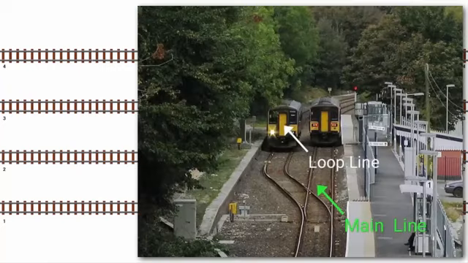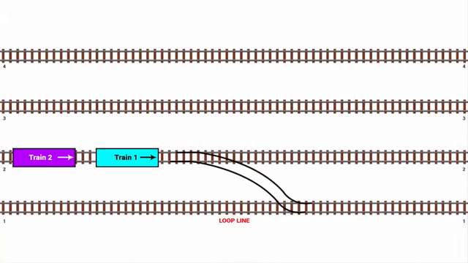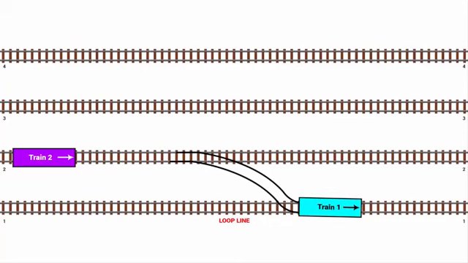There were 4 tracks. Let's name them 1, 2, 3, 4. The first track is the loop line. Now what is a loop line? Basically you can think of this as an extra single railway line that is often located at or near a railway station. And the purpose of this single railway track is to provide a parking space for a train so that if 2 trains are going in the same direction, then one of them can move into this loop line and wait while the other train can overtake and bypass.